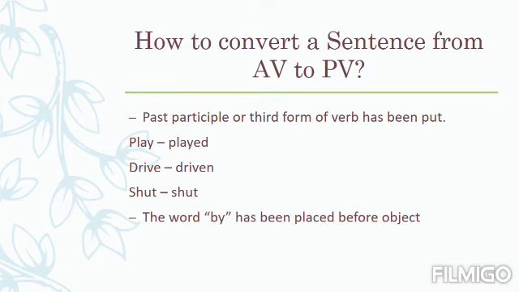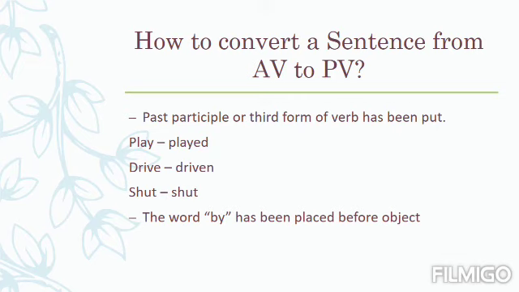The basic verb form, past verb form, and past participle remain the same. For example, shut, its past participle is also shut. For example, cut, its past participle will also be cut. So these are the three rules by which we should make the past participle of the verb mentioned in the active voice construction.